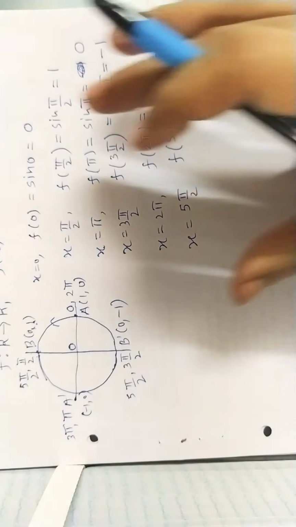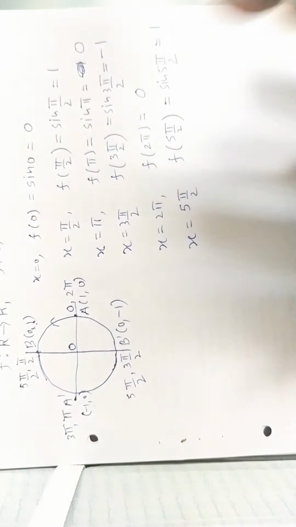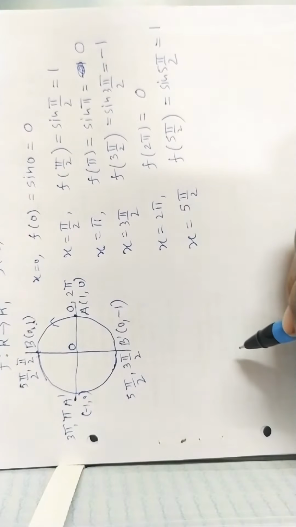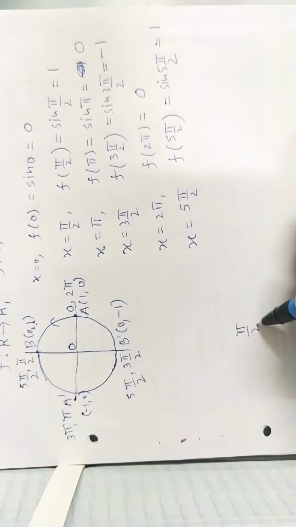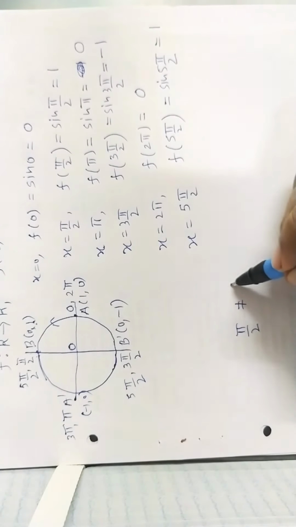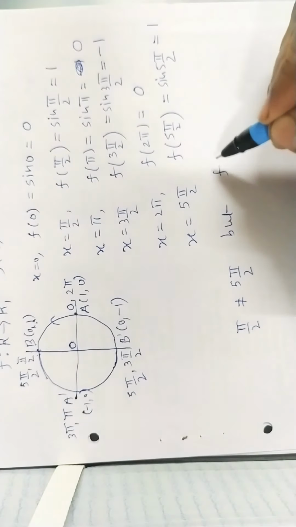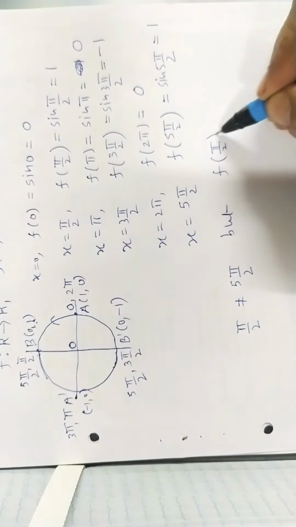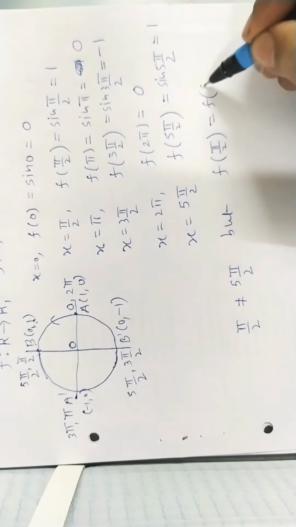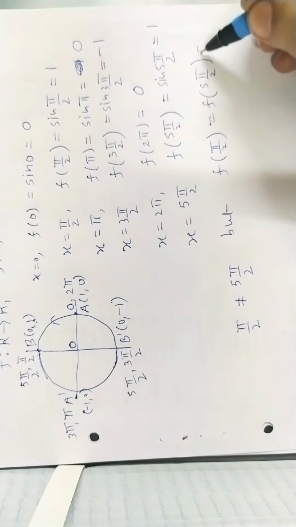From those illustrations, from those values, you can see π/2 and 5π/2 are not equal, but f(π/2) is equal to f(5π/2) is equal to 1.